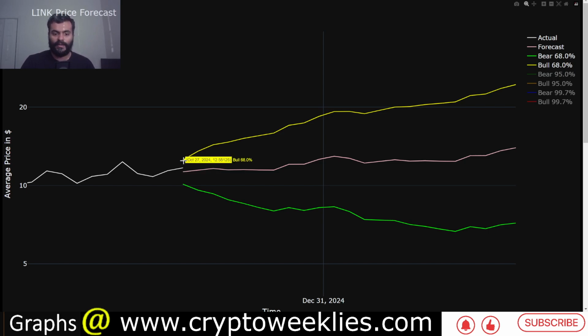On the other hand, if the market moves in a bullish environment, has a favorable bullish bias, then Link's price action could be between $12.55 and about $25. This is again the one standard deviation bull case. That means the market does not have a parabolic rally. If the market has a parabolic rally, that is covered in the 2 standard deviation or 95 percentile confidence level bull case. The bear case is between $10 and $7 for Link at this point in time.